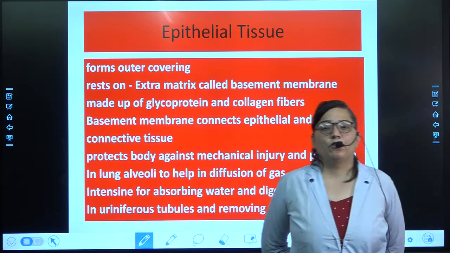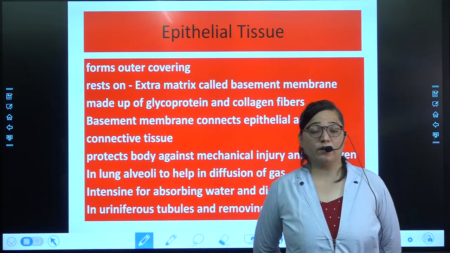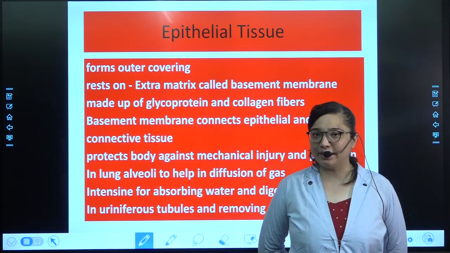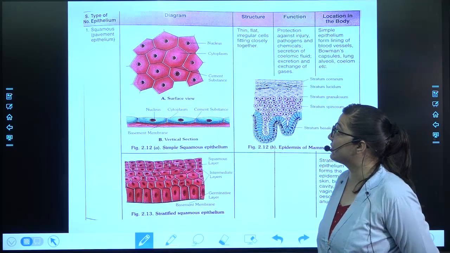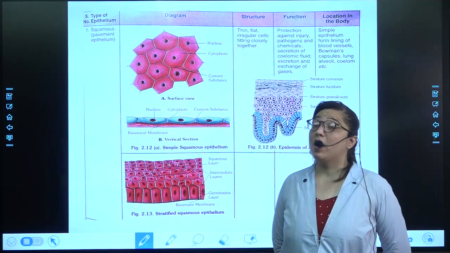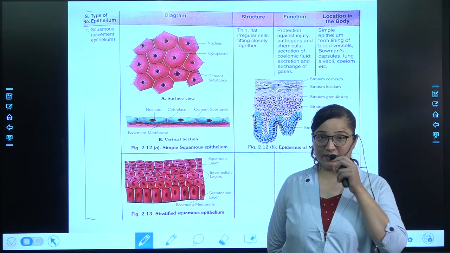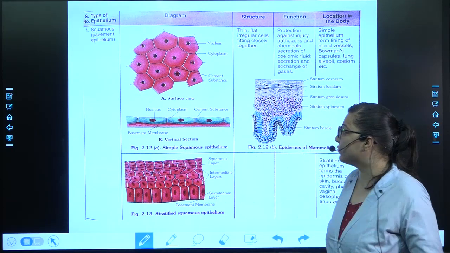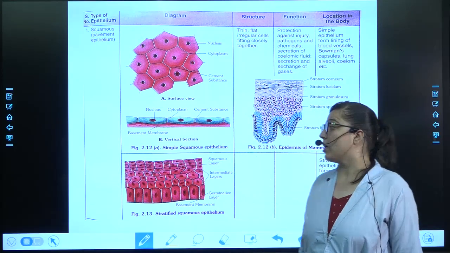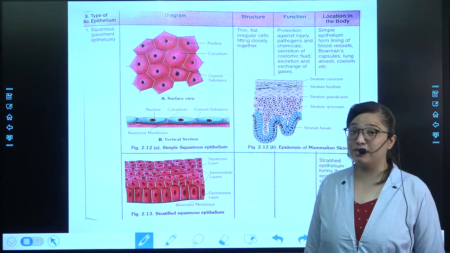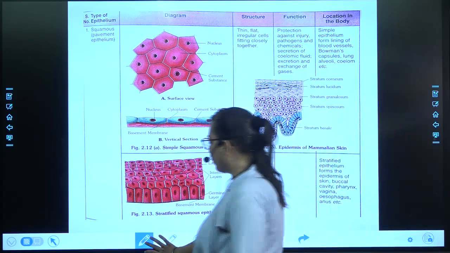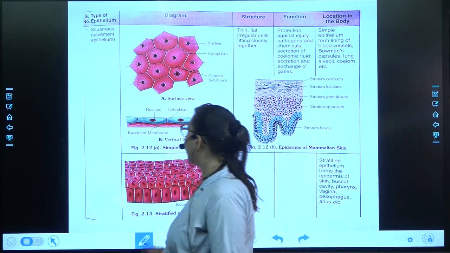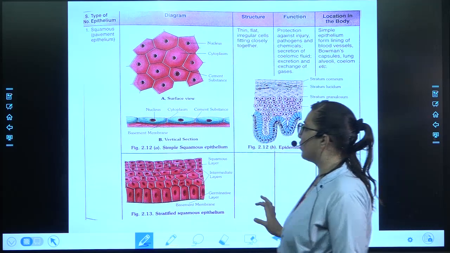Okay, I hope that you have noted the content. Now let's move further to the next type of epithelial tissue. Here is the very first type of epithelial tissue, which is squamous epithelial tissue. This tissue is further divided into two types: one is simple squamous, another is stratified squamous. You can have a look at its structure.